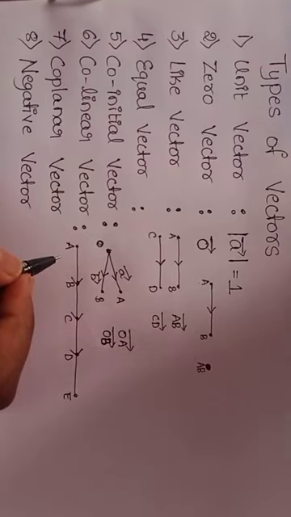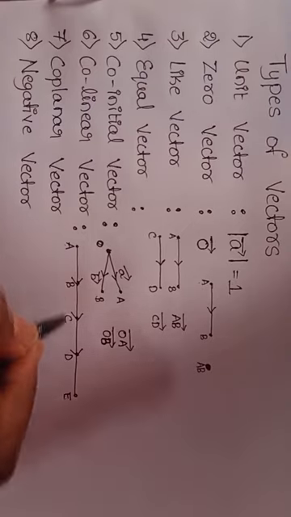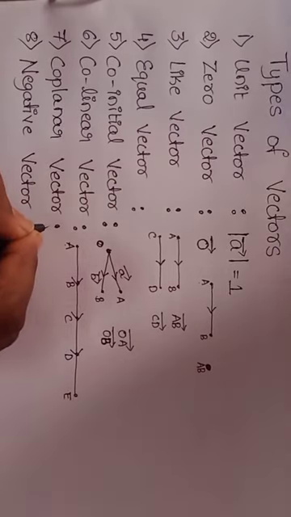So vectors along the same line are called B, C, D. A is the start and E is the end. A and B are initial and terminal points. Got it? So next, coplanar vector.